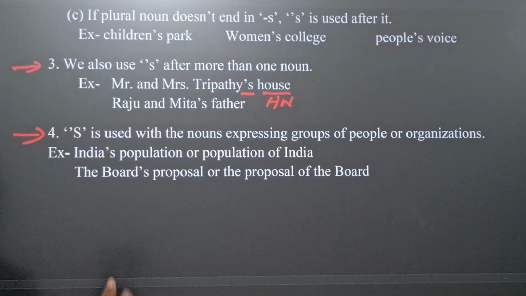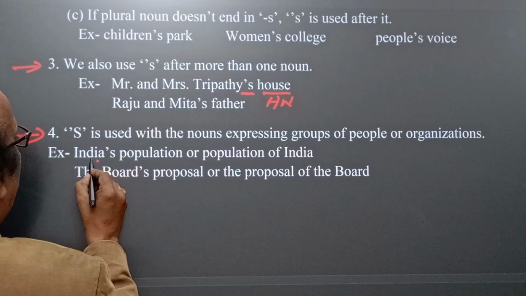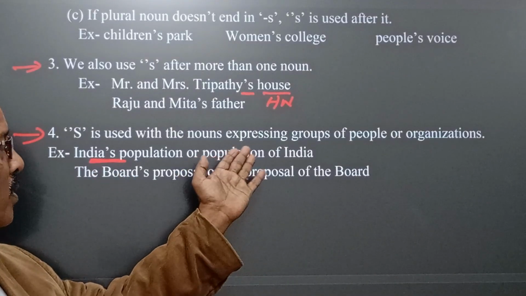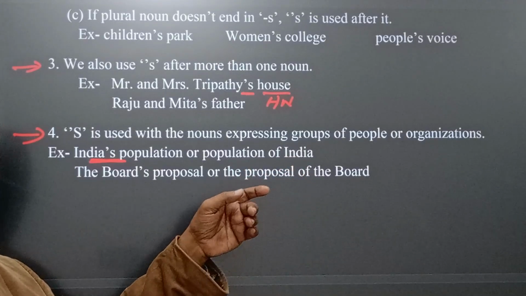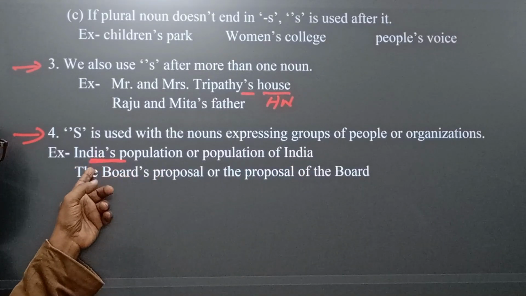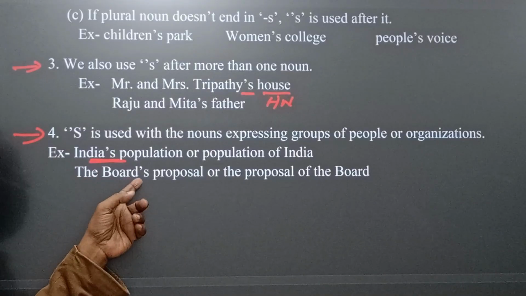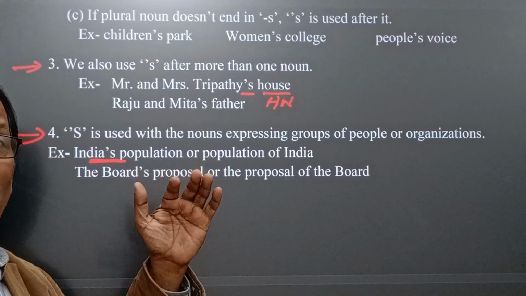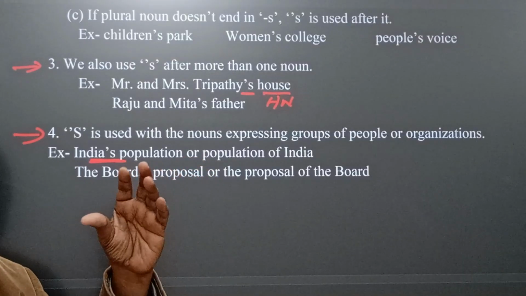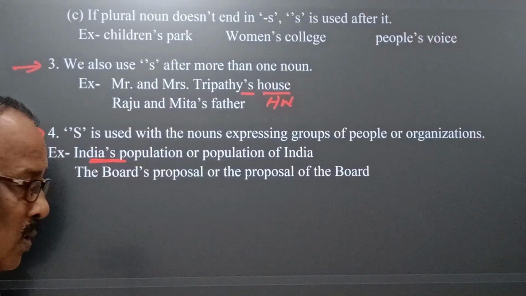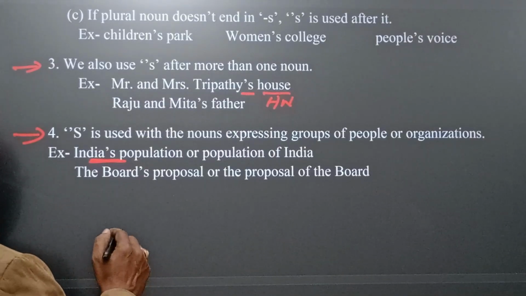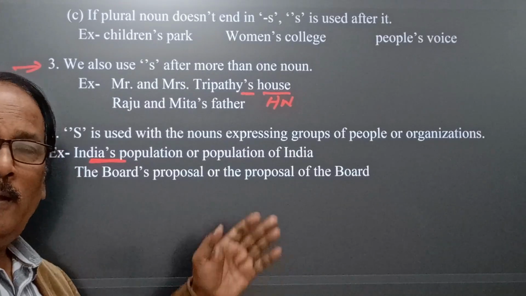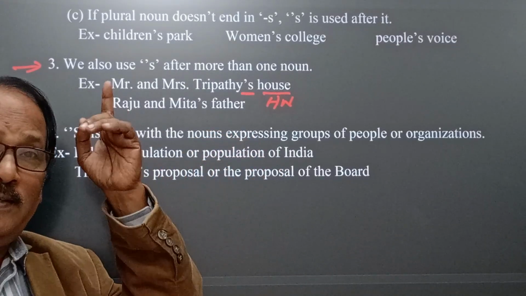India's population is equal to the population of India. A board definitely consists of a group of people, and that's why board's proposal means the proposal of the board. In this case apostrophe s is used.